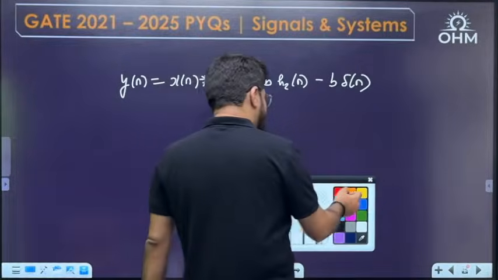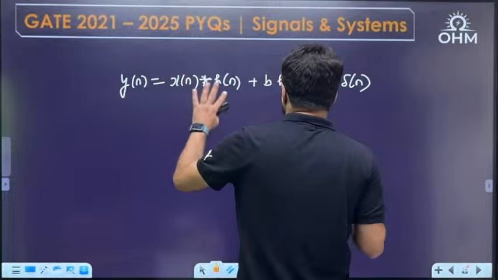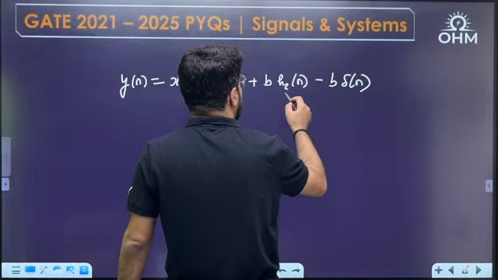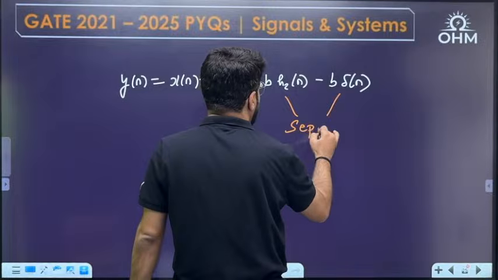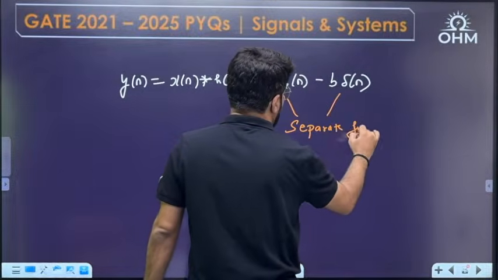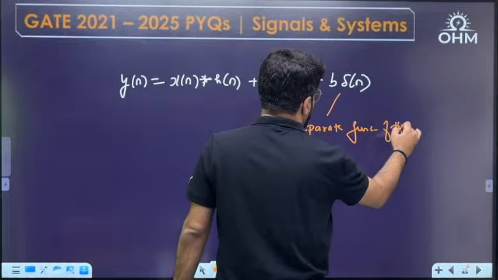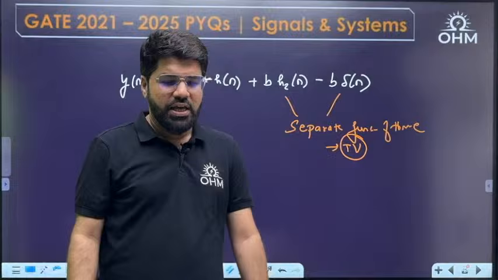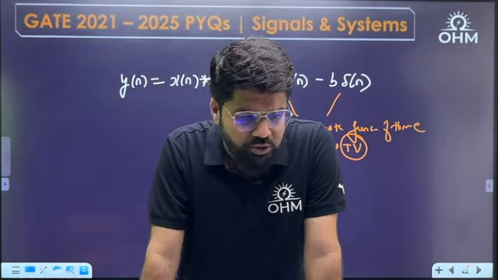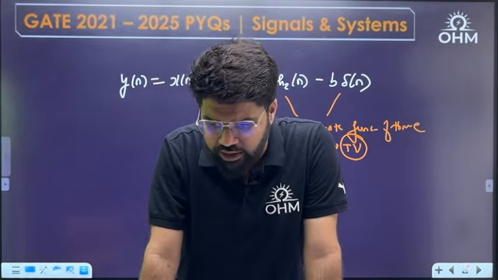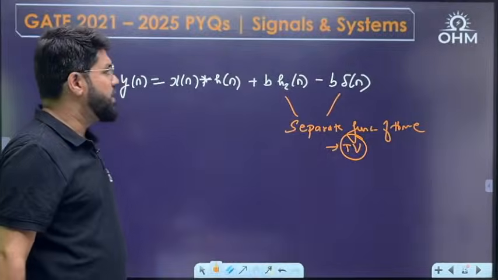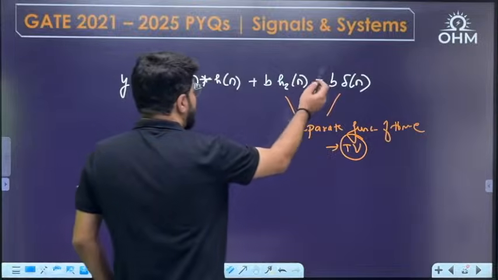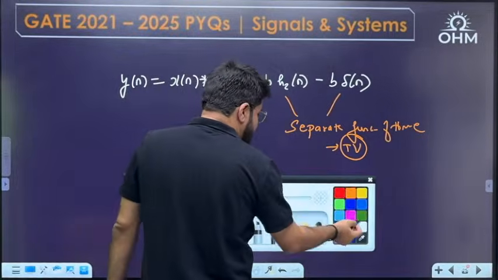What is this, dear? Output depends on input, but it also depends on a separate function of time. Delta[n] is a function of time, h2[n] is a function of time, a separate function of time. Time varying. I told you this already in the beginning questions. Separate function of time, the output has to be time varying, the system has to be time varying. Then will it be additive in nature? Any separate terms, either constant or function of time.